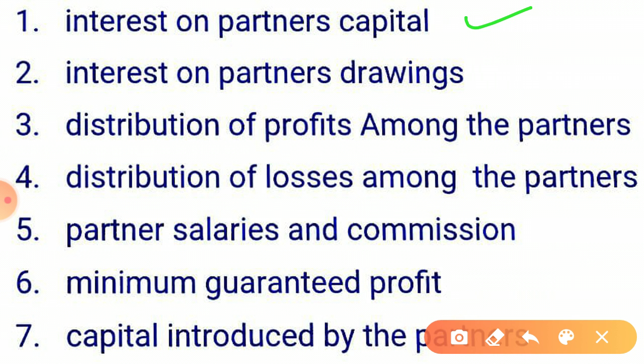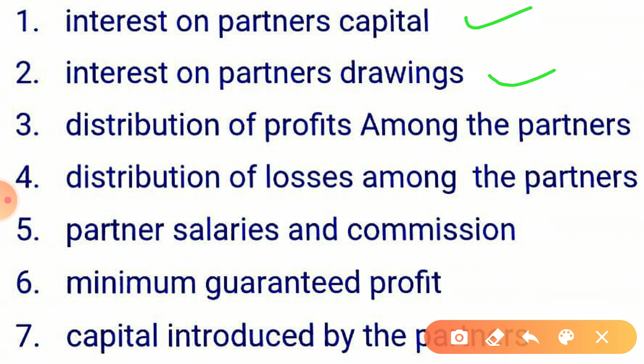Then what will be the closing entry? Guess. It will be shown in the credit side of P&L appropriation account. So what will be the journal entry? Interest on drawings account debit to P&L appropriation account. Is this point clear? Interest on drawings account debit to P&L appropriation account. I hope these two entries are clear to you.